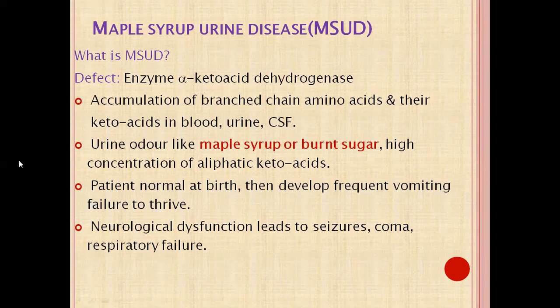Okay, so these are the case studies related to alkaptonuria, albinism, and maple syrup urine disease. Questions on any of these can be asked in any case of metabolism of aromatic amino acids.